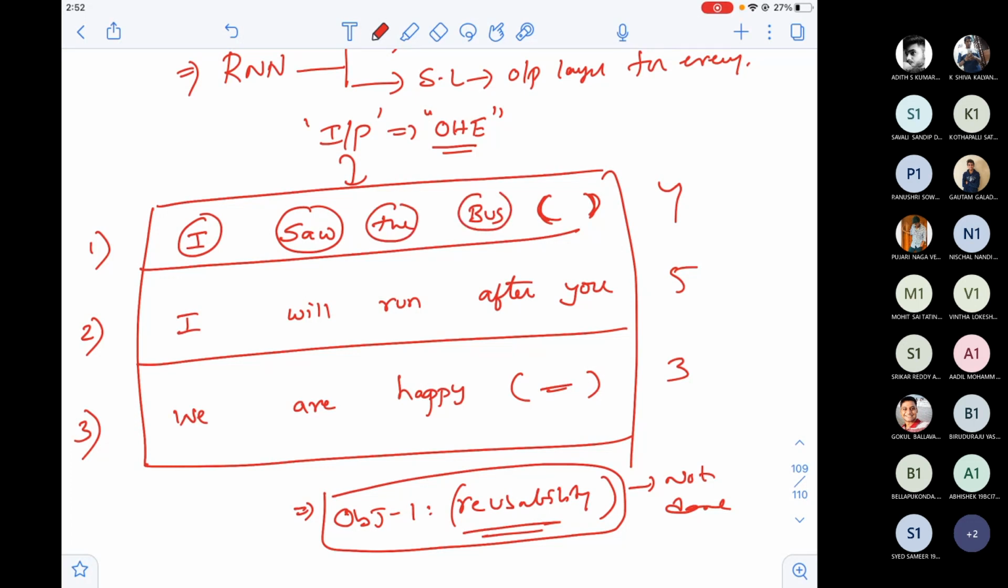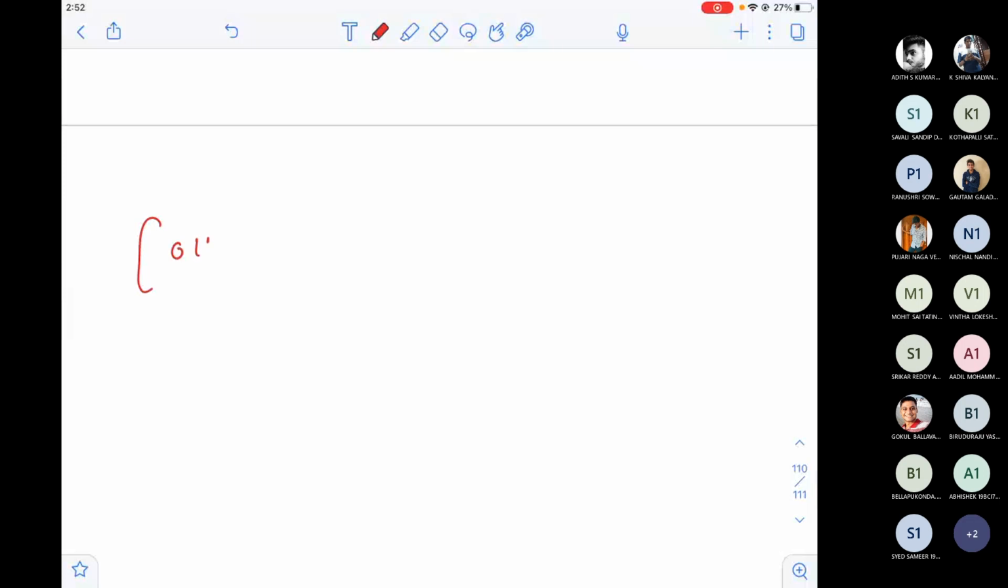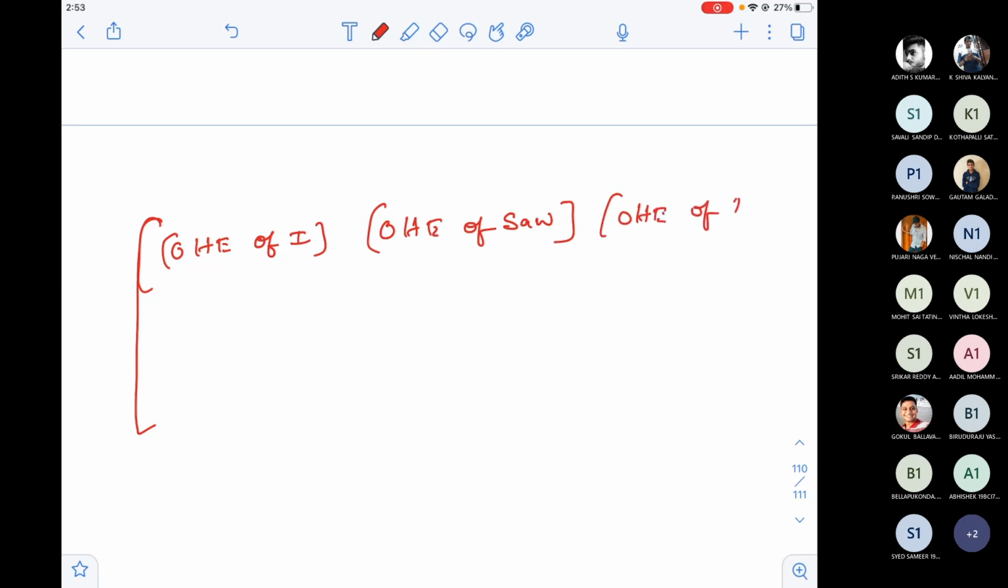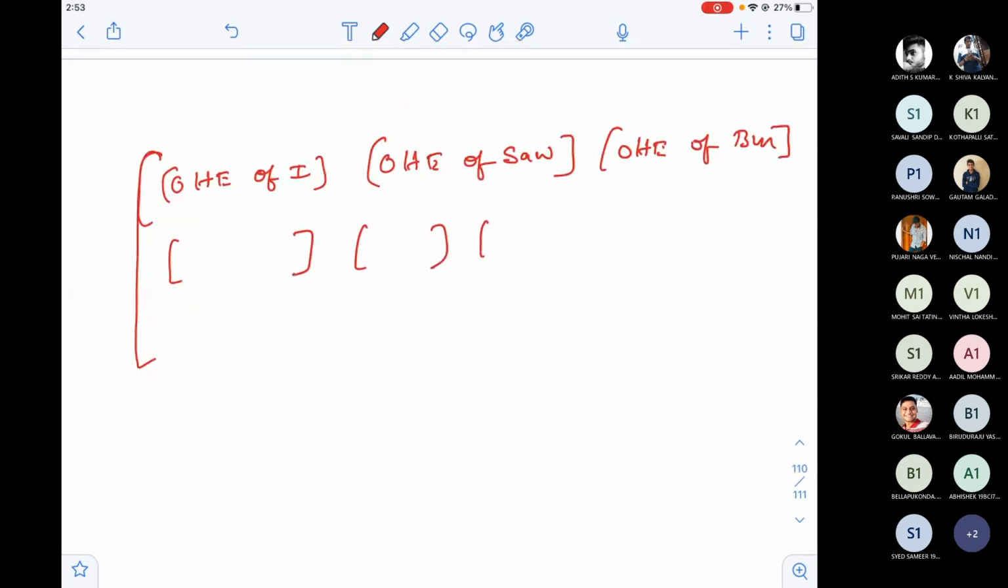But all these belong to a single input. So that means I will have the OHE of the word I, the one hot encoded vector of the word saw, and I'll have the OHE of bus. You have 3 OHEs. Now the second sentence, I think, has 5. We'll have 5 word OHEs.